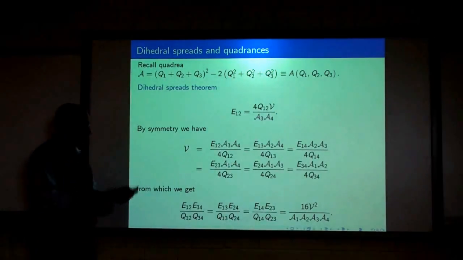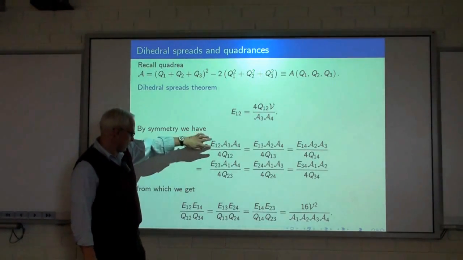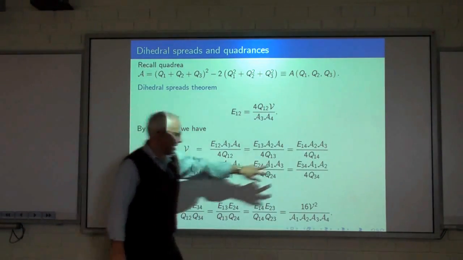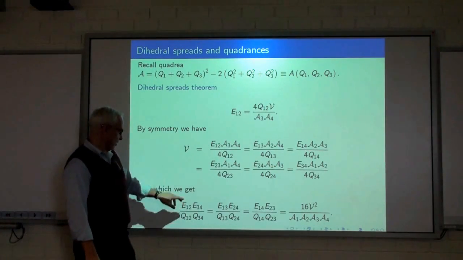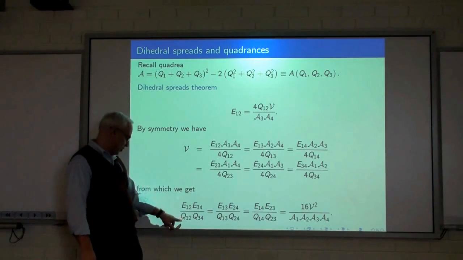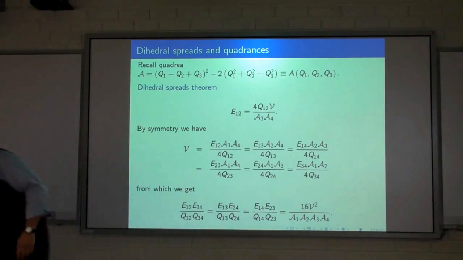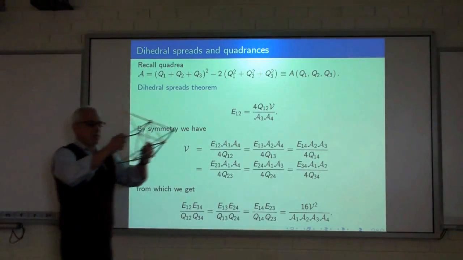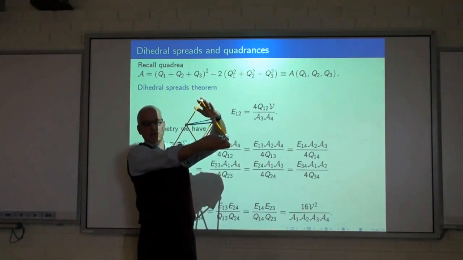And we can do some pleasant things with these formulas. For example, we can multiply this one times this one, and then divide out, and we get that the ratio of E12 to Q12 and E34 to Q34 is constant. What does that mean? So every edge has an opposite edge. This edge is opposite to this one.